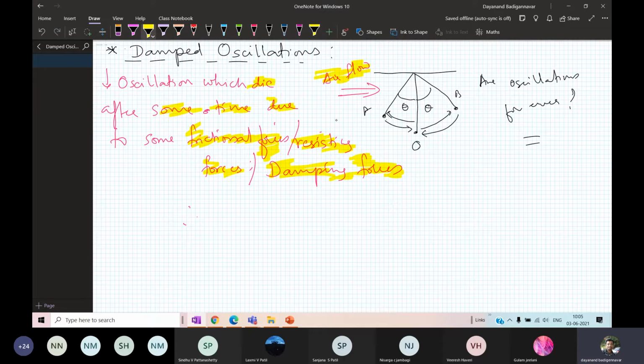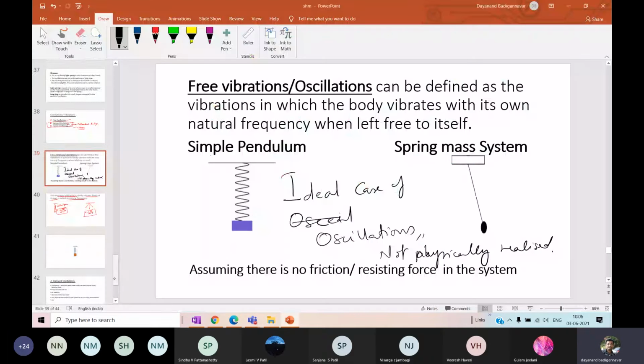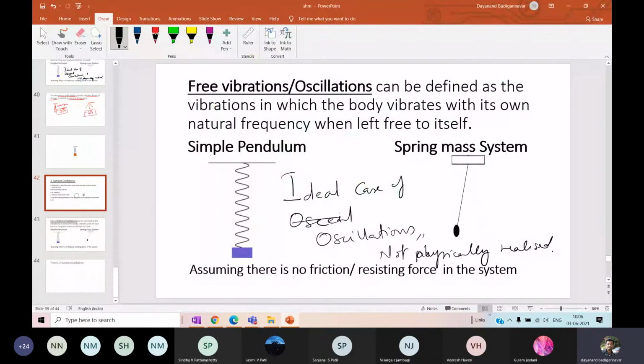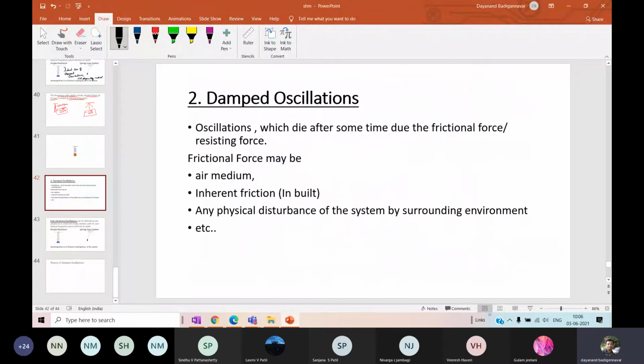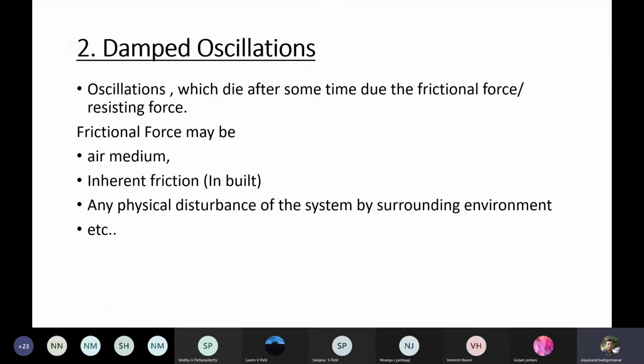There are some examples of damping. Airflow, the air medium, is one type of damping. Or there may be internal damping, internal friction. There are other cases like this. The oscillations which die after some time due to the frictional force, the resisting force or the damping force.